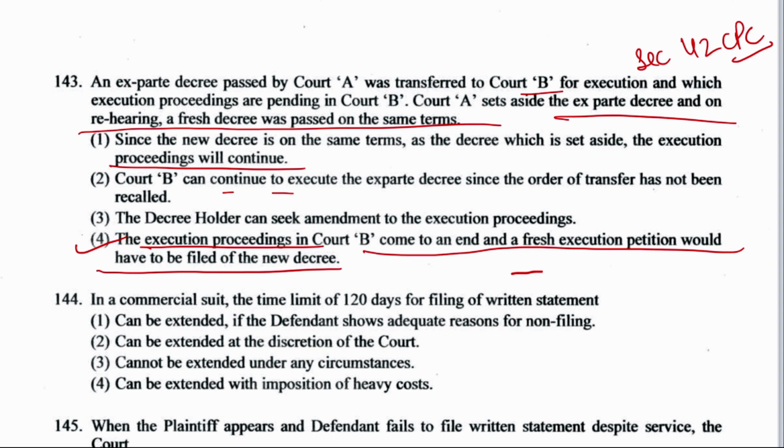Now come to the next question number 144. In a commercial suit, the time limit of 120 days for filing a written statement can be extended if the defendant shows adequate reasons for non-filing, can be extended at the discretion of the court, cannot be extended under any circumstances, or can be extended with the imposition of heavy costs. Well, earlier I told you that the written statement is mentioned under Order 8 Rule 1.